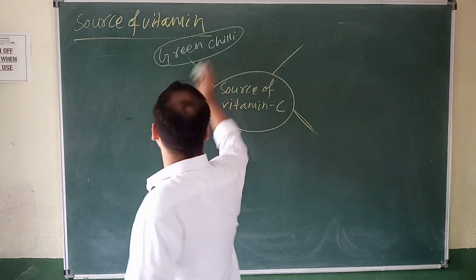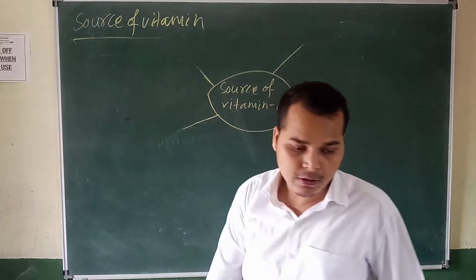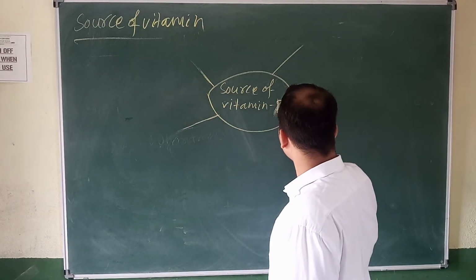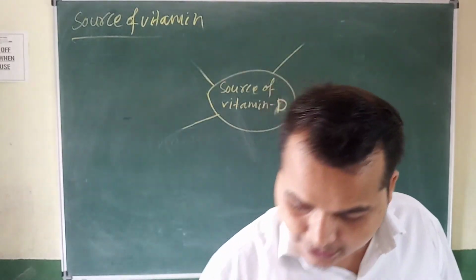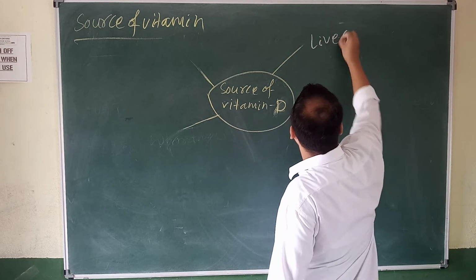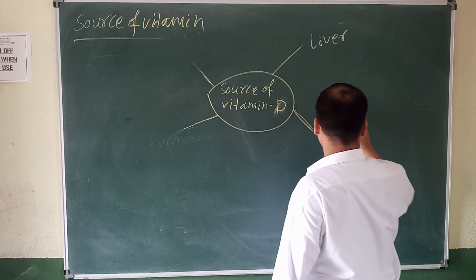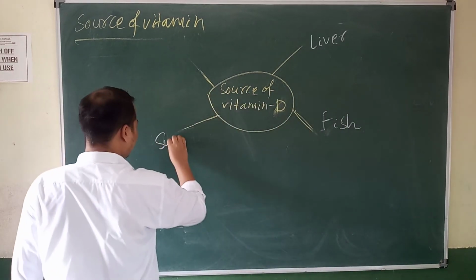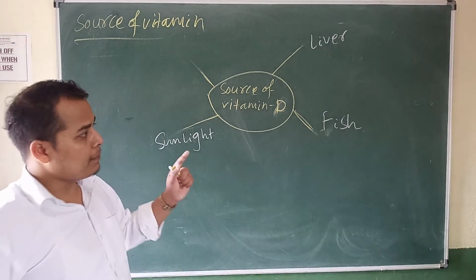Vitamin D. And some foods also have vitamin D. Here you change. Tell me the food names which contain vitamin D. It is liver, fish. Then sunlight.